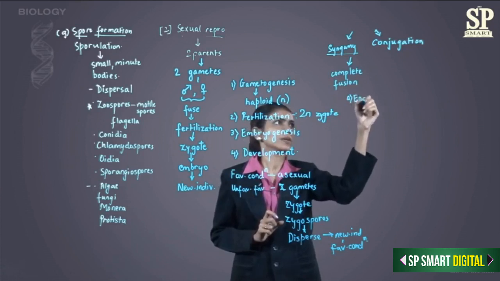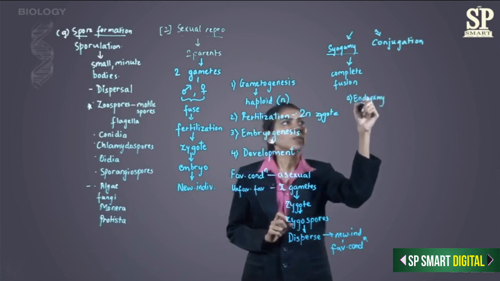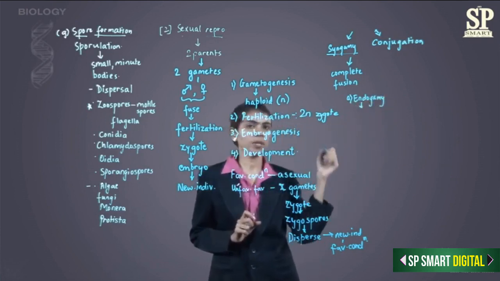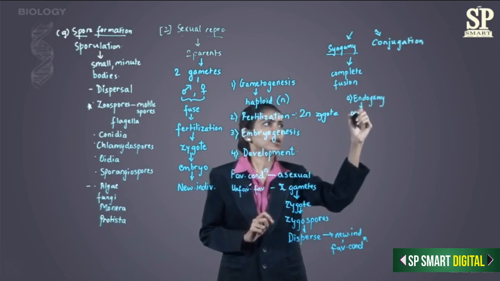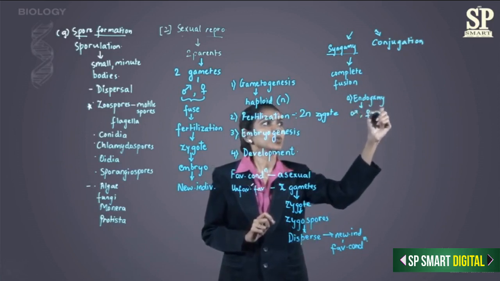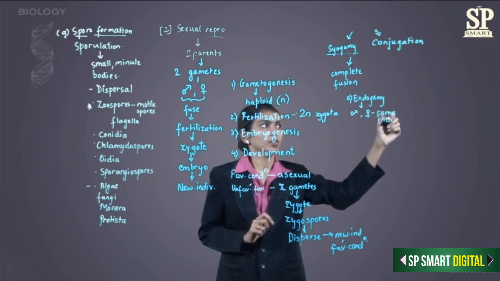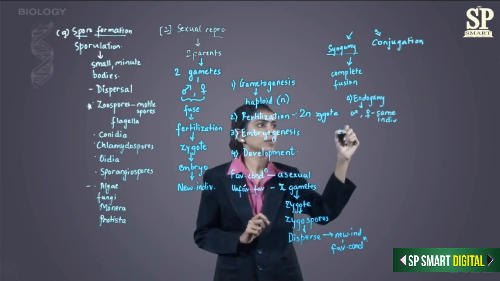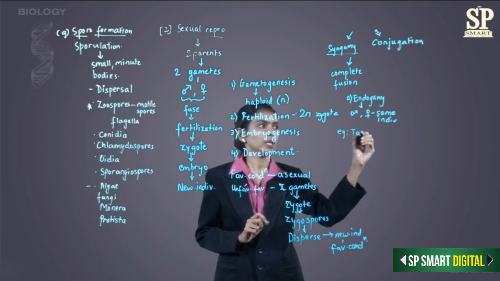Endogamy. Endogamy means both the gametes are being produced by the same individual. That means the male and the female gamete are produced by the same organism or the same individual. For example, the tapeworm. Biological name for the tapeworm is Taenia.